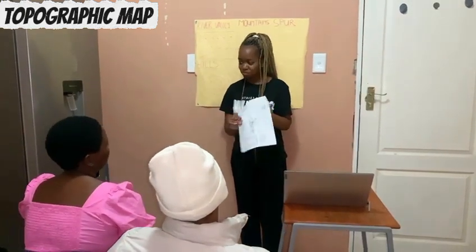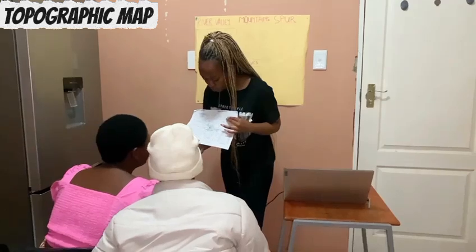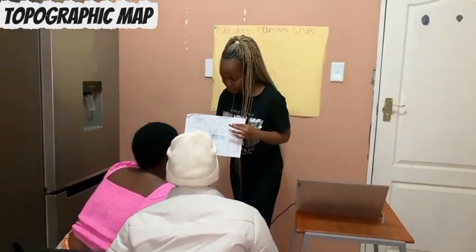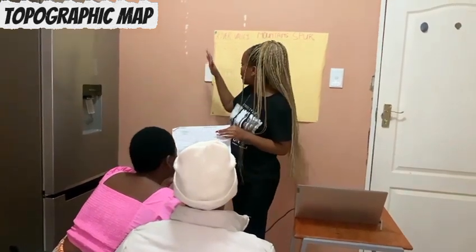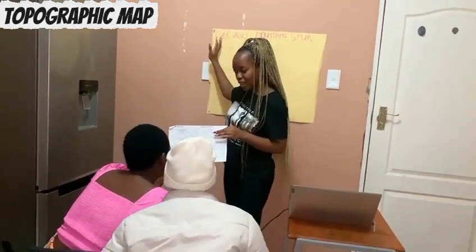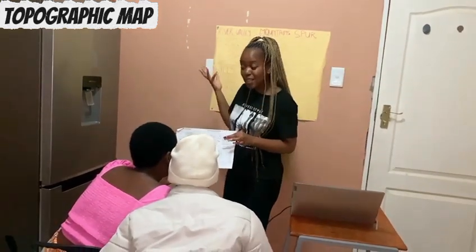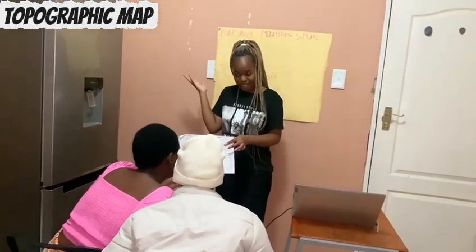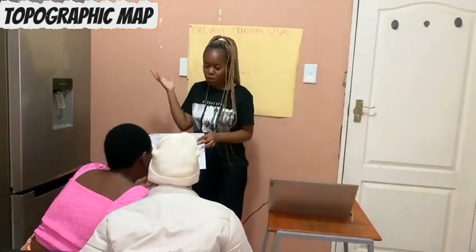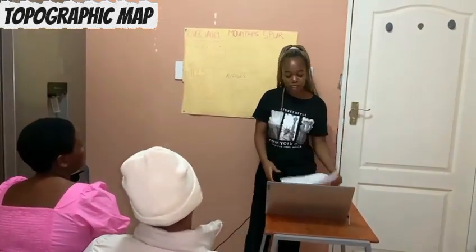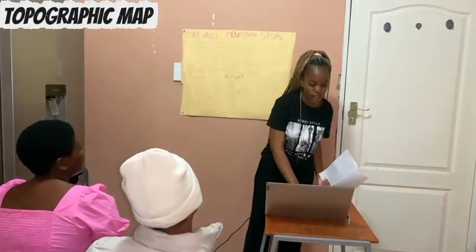Okay, what is the contour interval of this map? I've told you that a contour interval is the difference between heights. Is it 15 meters? Is it 5 meters? Is it 20 meters? Oh, I see you are struggling. It's 20 meters. The contour interval of this map is 20 meters.